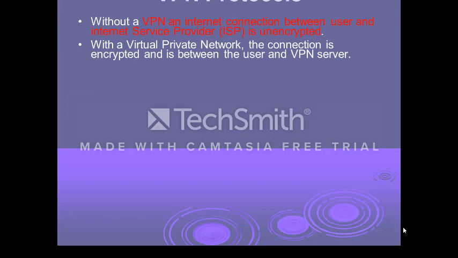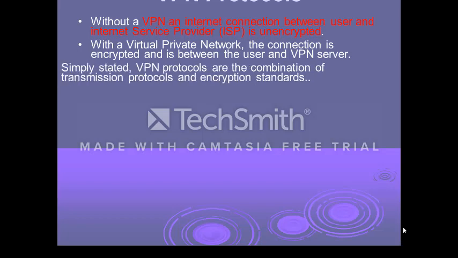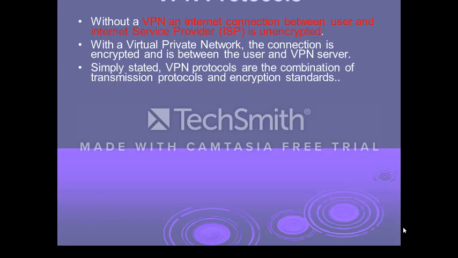So when we say the VPN in internet, the communication between a user and the internet service provider is always unencrypted. While a VPN is employed, then the communication becomes secure and it is encrypted.